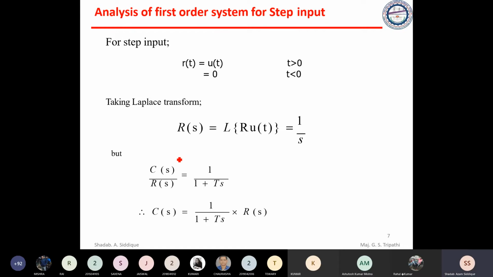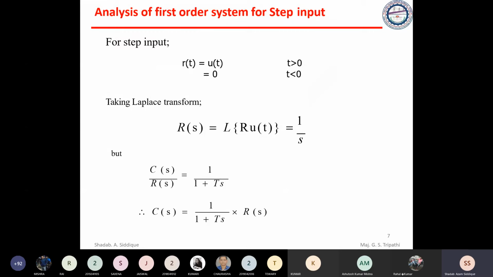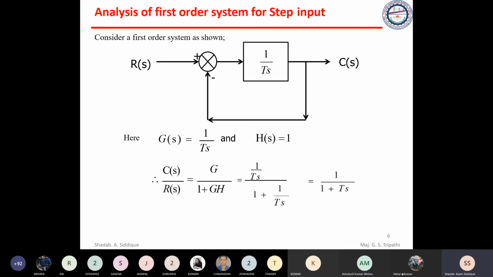Okay, see, we have seen this block diagram, and we have found out the C by R transfer function. Already we know all these things. So we have now the problem given here, and we are doing the analysis for a first order system. Why first order? See, G(s) is given as 1 by Ts, and that is nothing but s to the power 1. That is why it is first order, and you can see the transfer function is of the first order. So that's why we are doing the analysis of a first order system.